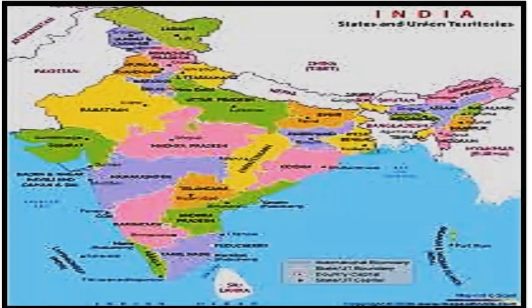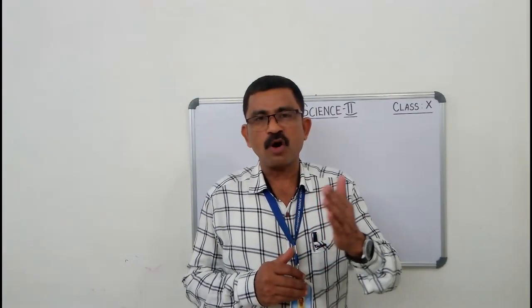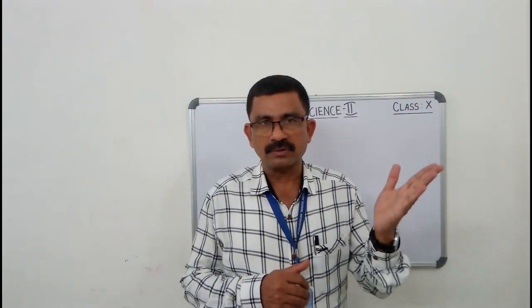Now, look at the map and tell the people of which Indian state can see the sunrise first. Yes, Arunachal Pradesh. It is our easternmost state. So children, which is the westernmost state of India? Yes, Gujarat. Now, let's move on to the next topic, Greenwich time and time zones.